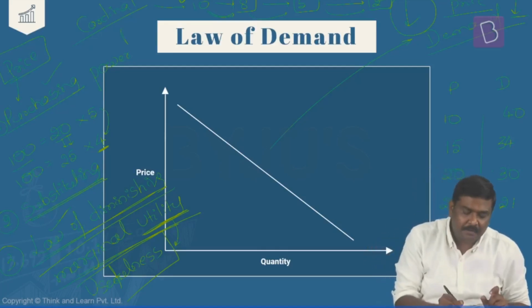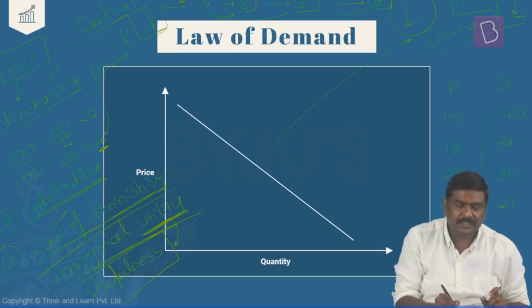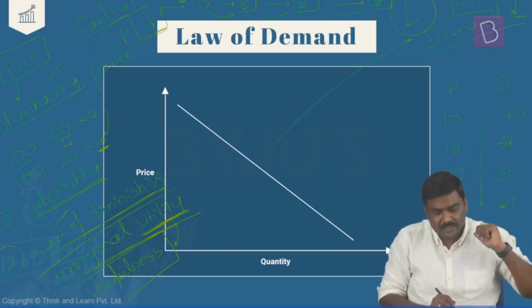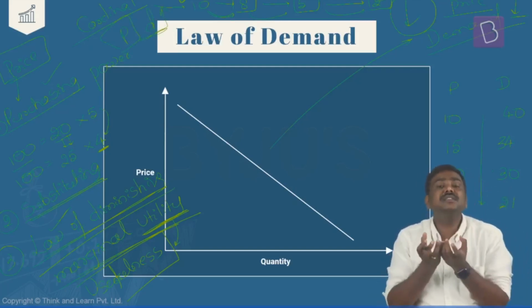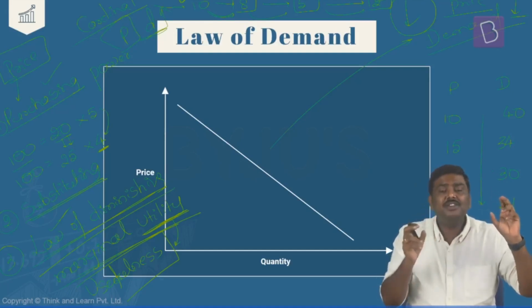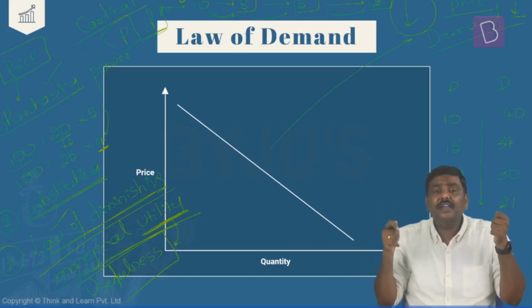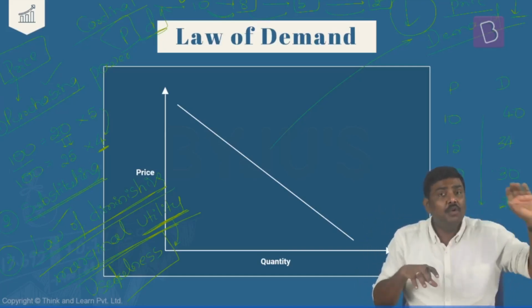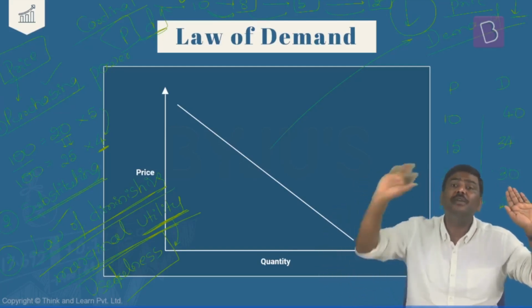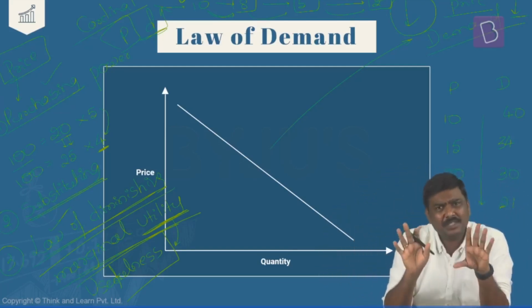So, when the price has come down, what will happen to demand? Demand will start increasing or rising up like this. So, these are the reasons why you will see that there is a negative relation or inverse relation between price as well as demand. And please be very, very careful. In the case of the law of demand, move from the price to demand. Do not go from demand to price. You tend to make a mistake.